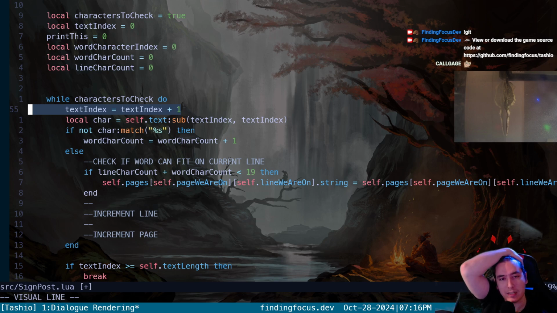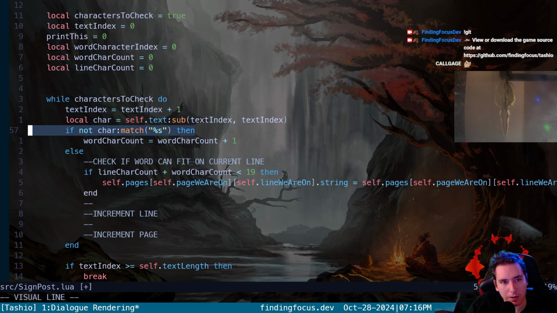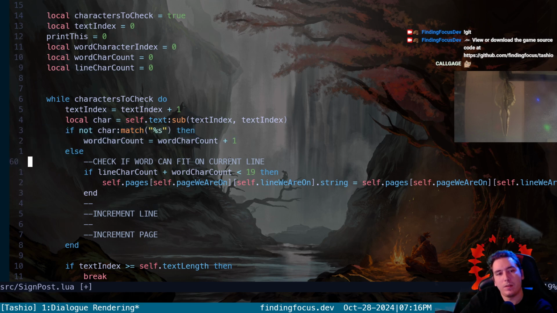The text index would be the first character of our text. And then we're saying if it doesn't match with a space, we count. Okay. So this is a little wrong because we have to be able to do... It's almost like we need to be able to just save the index of the first character of the word. There's got to be a better way to do this.